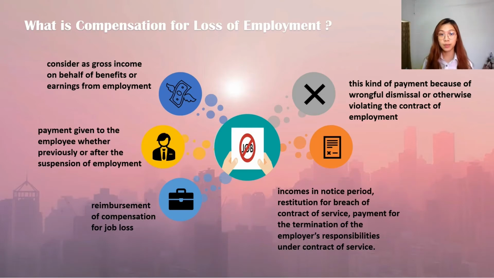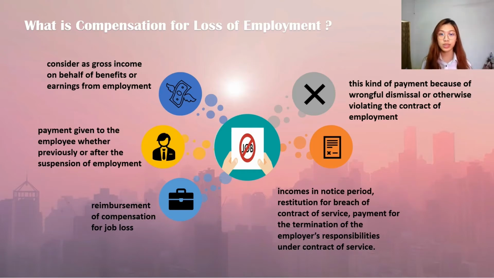It comprises any payment given to the employee from the employer, whether previously or after the suspension of employment, on top of any covenant, allied agreement or arrangement restricting the activities of an employee to be hired in employment of a similar kind. In this case, reimbursement of compensation for job loss might happen in some situations.